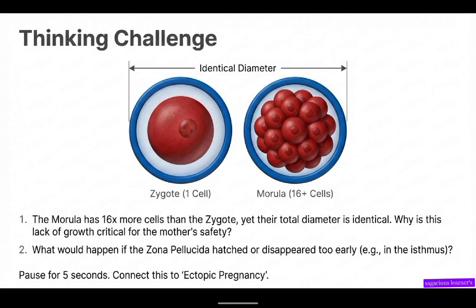Now, the second thinking challenge question is, what would happen if the zona pellucida hatches or disappears too early? So this is the zona pellucida. What will happen if the zona pellucida hatches before it reaches the uterine tube? So I want you to pause for 5 seconds and think. Meditate on this question and connect it to ectopic pregnancy. It will give you a hint to answer this question before we review it. So let's go and review the answer.